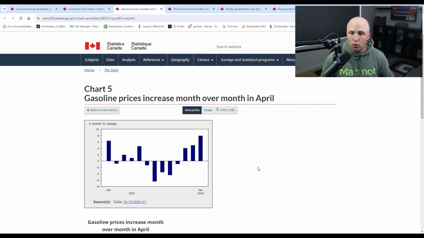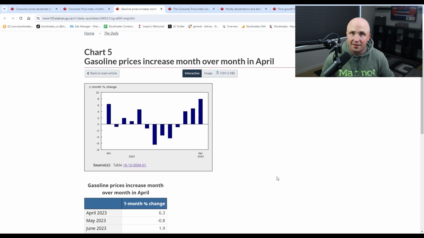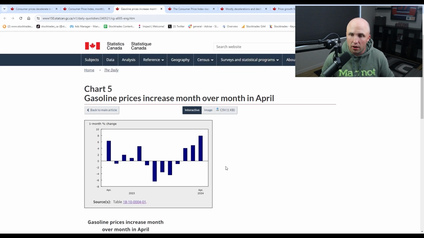Now, this has to do partially with just the overall increase in the price of oil. It also has to do partially with the increase in carbon tax. There's more carbon tax being placed on gasoline now, so that is driving costs higher. But ultimately, the higher the price of oil and the more taxes that are placed on gasoline, the higher prices we're going to see at the pump and the higher everything costs.